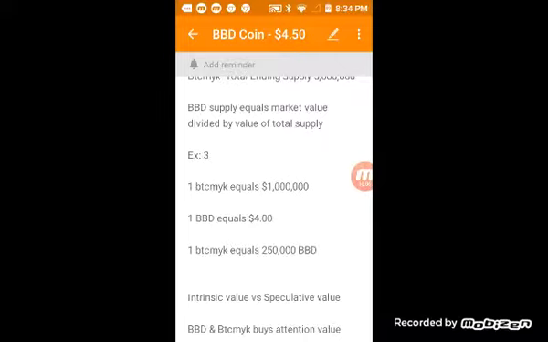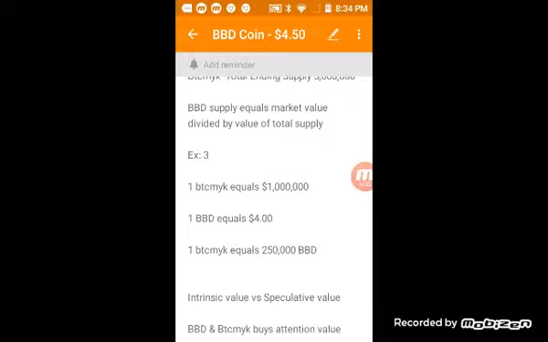What is the intrinsic value of the BBD coin, the Bitcoin MYK token? It is generated native to a social media network that, much like Facebook and these large social media properties that have market values of trillions of dollars, right? The Bitcoin MYK token is actually generated through your social media use, right?